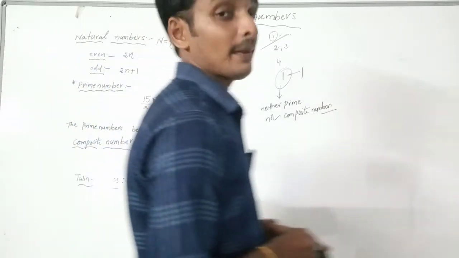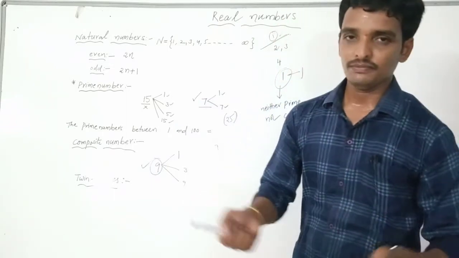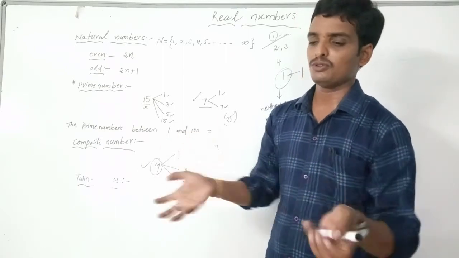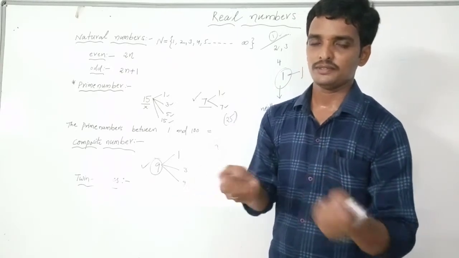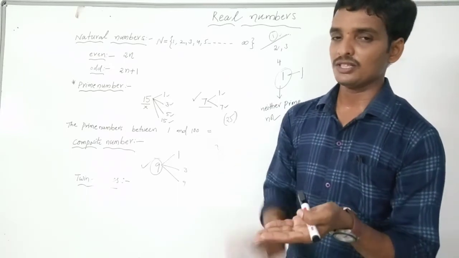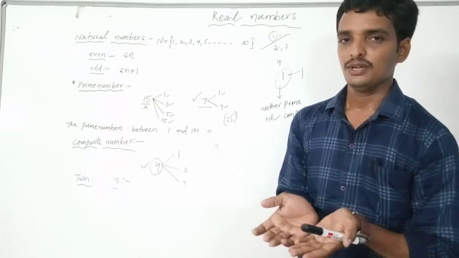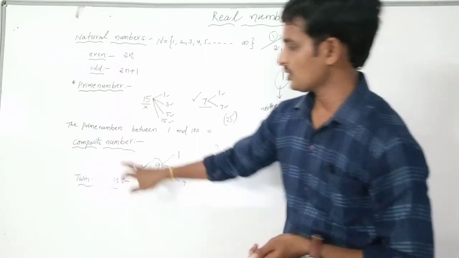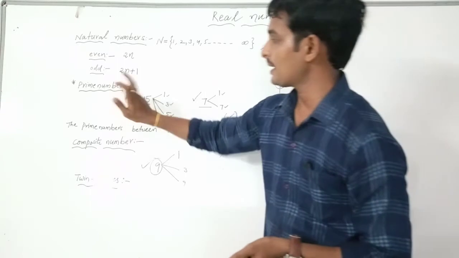one of the mathematicians was taking a sieve and he put all the numbers from 1 to 100 in that. He is shaking it like this. Some numbers are falling down, some numbers are staying in the sieve. The numbers which fall down are called composite numbers. The numbers which stay in the sieve are prime numbers.